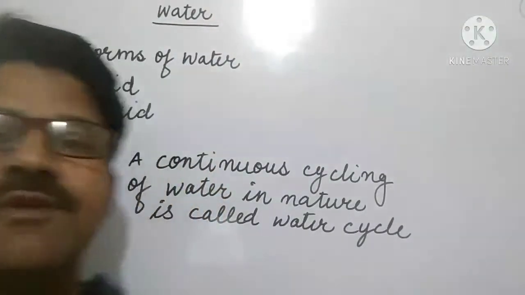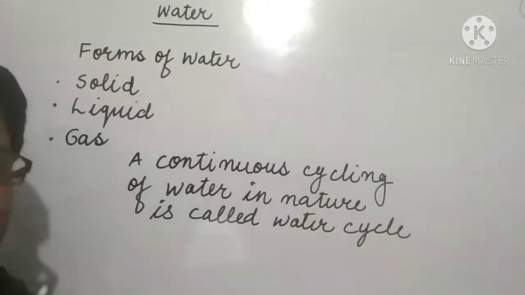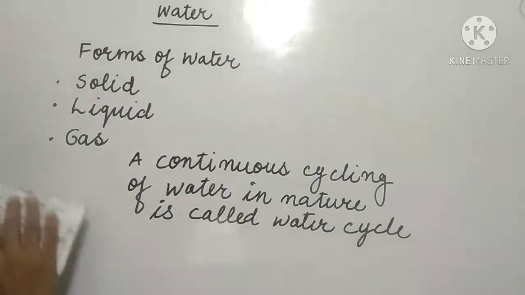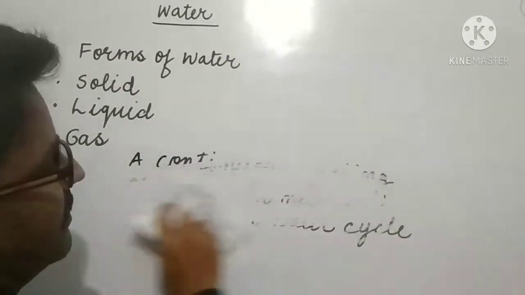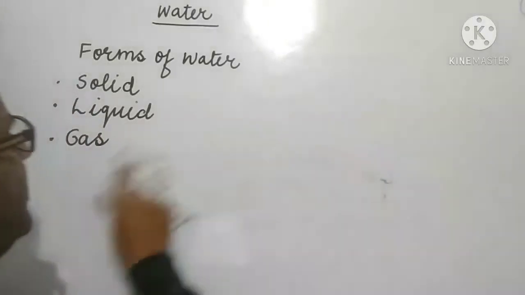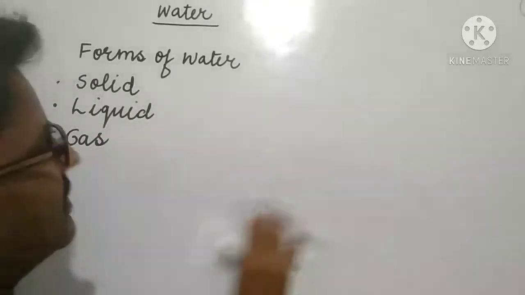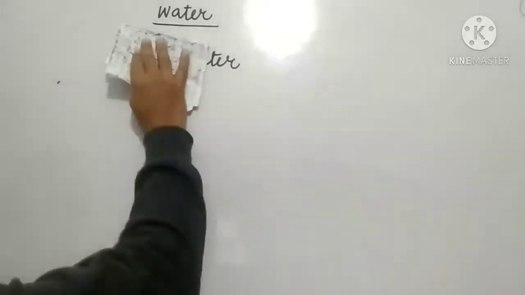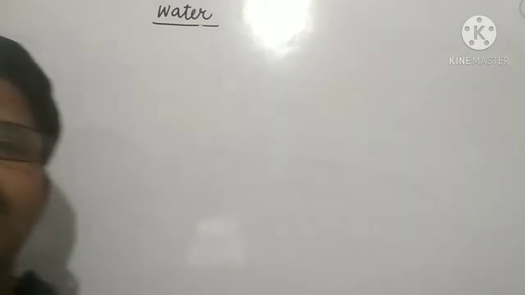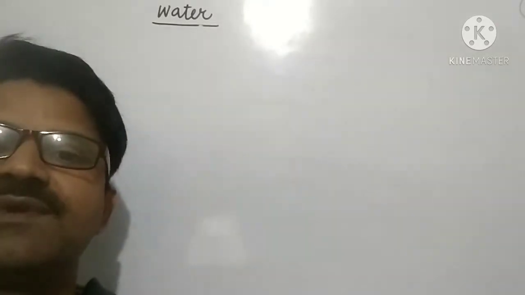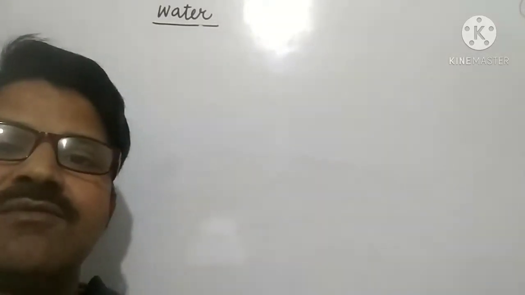Now, sources of water. There are two sources of water on the earth. One is surface water and the second is groundwater. Sources of water: first is surface water, second is groundwater. So first of all we discuss groundwater.